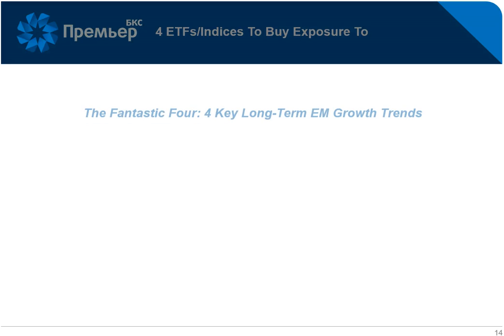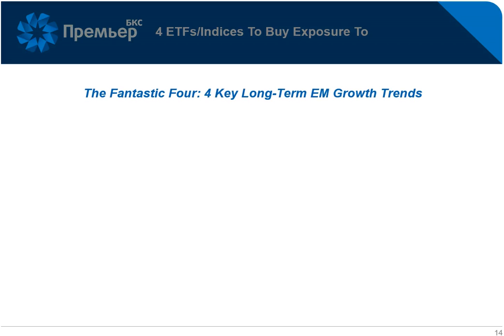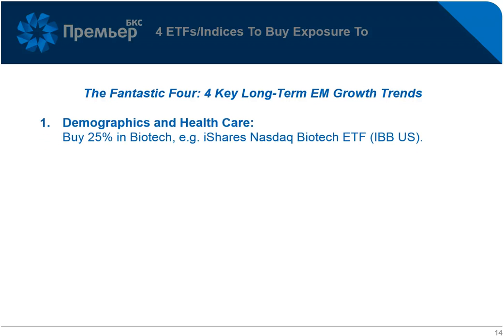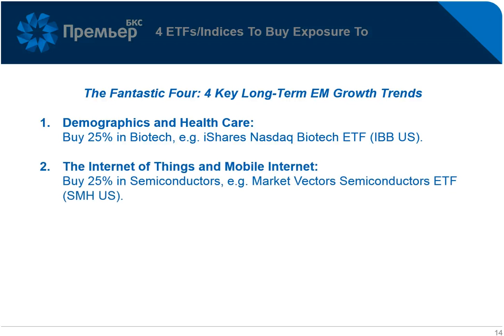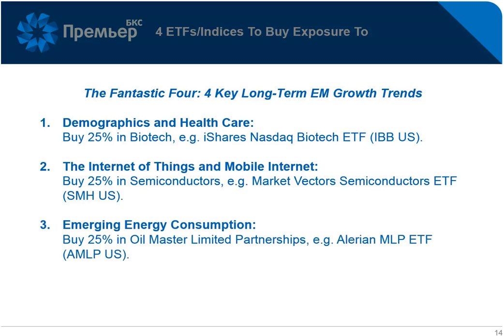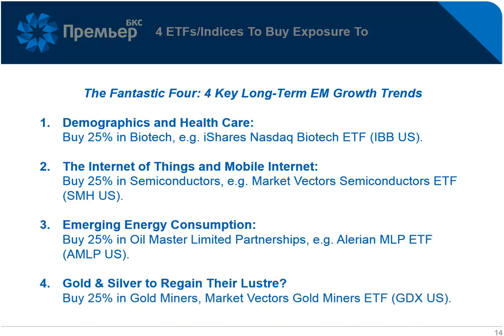So to summarize, the 4 themes we think you should buy and which are in our Global Mega Themes Fund: healthcare, which I think you should play with biotech. Secondly, mobile internet and the Internet of Things, which you should buy via semiconductors. Energy consumption growth, which you should buy via master limited partnerships in the States. And finally, gold and silver, which you can buy via gold miners.